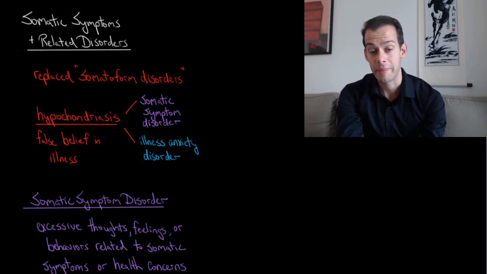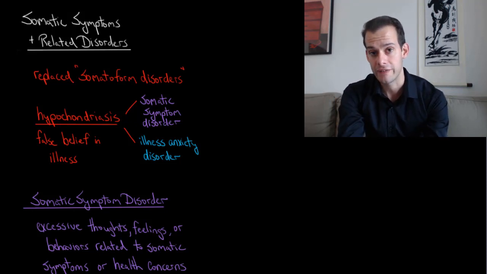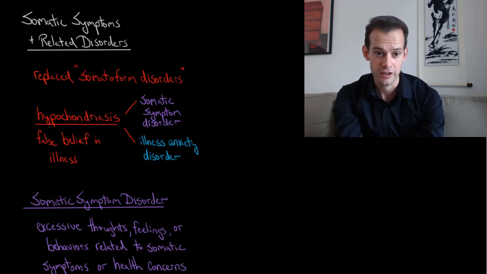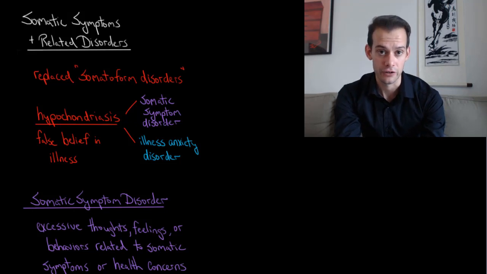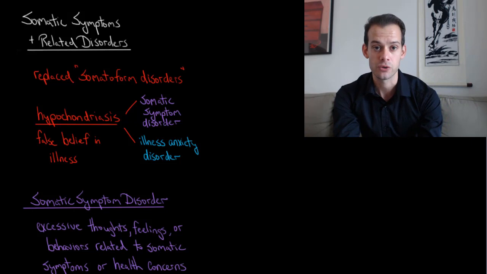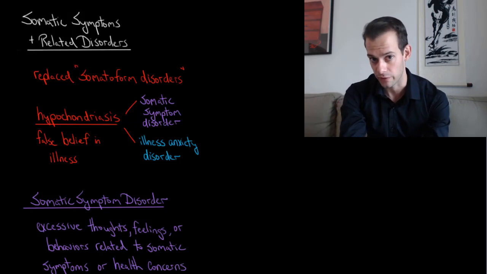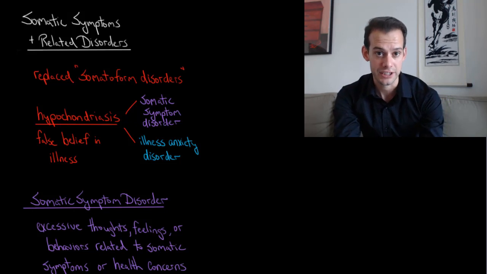Similarly, we have the abandonment of a previous diagnosis, which is hypochondriasis. Hypochondriasis is no longer in the DSM-5. It's been split into two different diagnoses. Previously, hypochondriasis referred to a false belief in illness. But now it's been differentiated into somatic symptom disorder and illness anxiety disorder. And so we'll start by looking at these two disorders and seeing how they're differentiated.